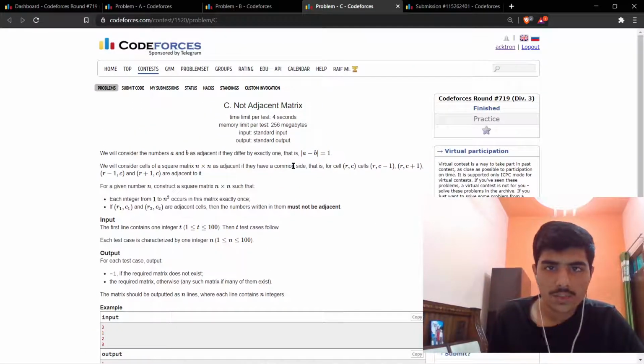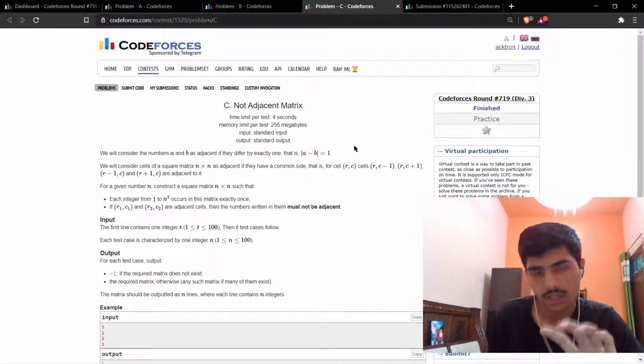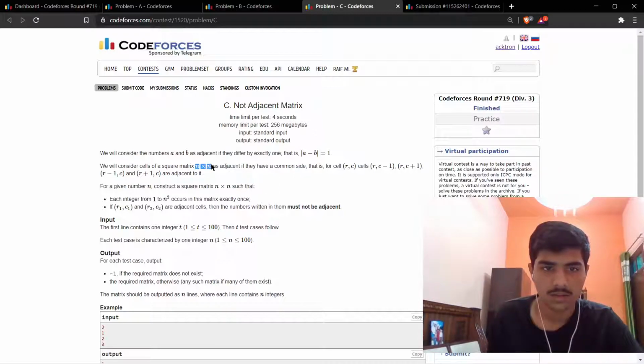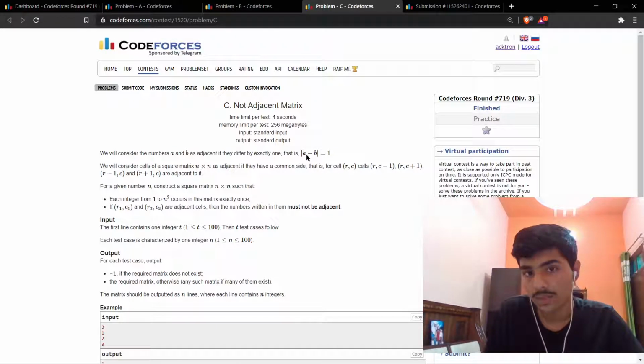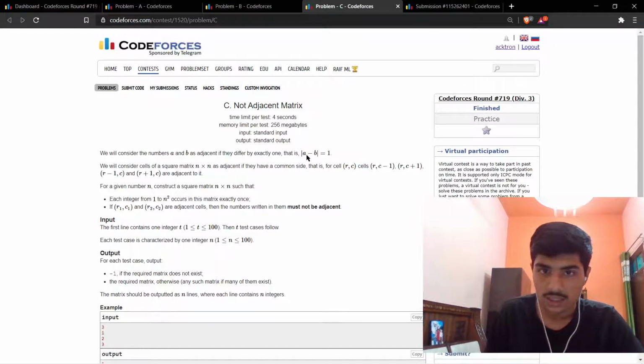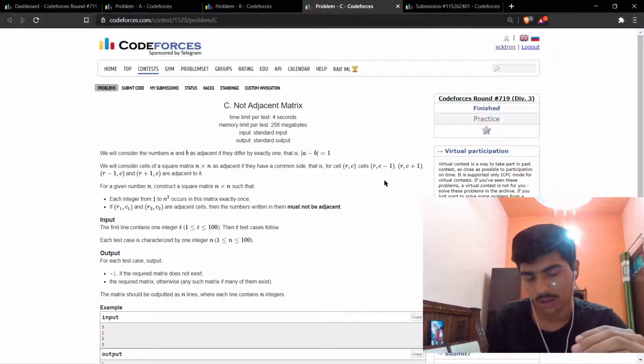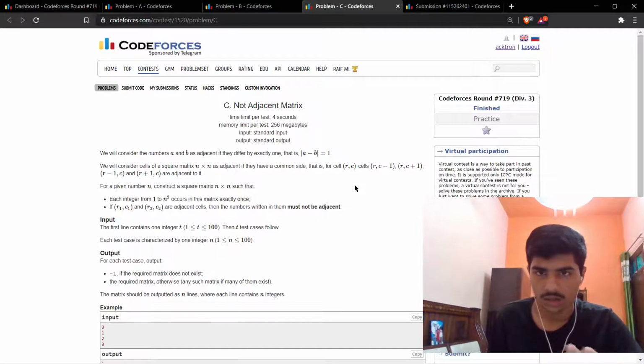So guys, in problem C we are given two integers a and b, and basically we need to make an n by n grid, or basically a matrix, of numbers. In that grid, each number at position (r, c) should not be equal to its adjacent numbers on its four sides: up, down, right and left.